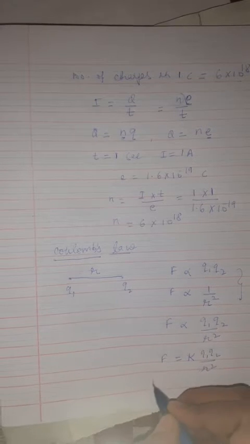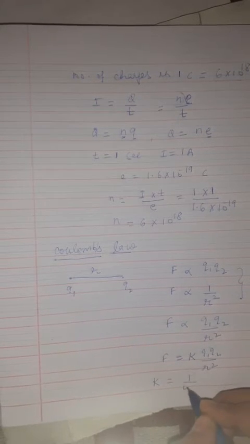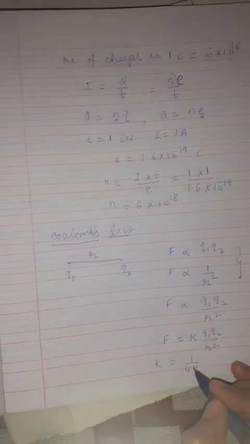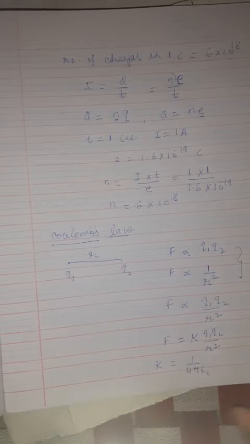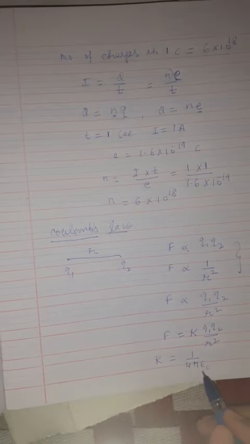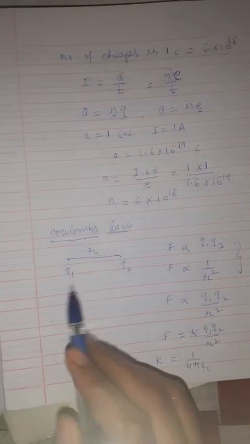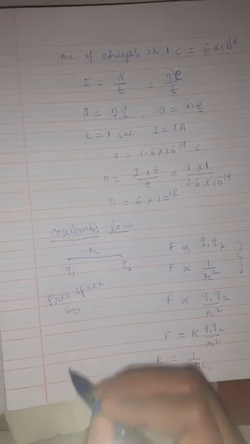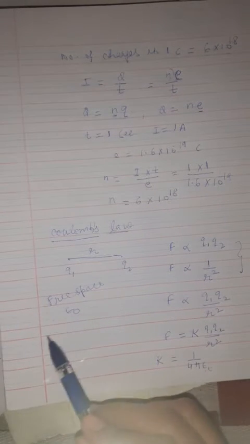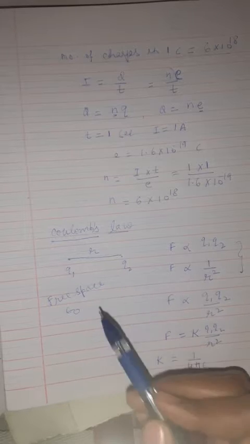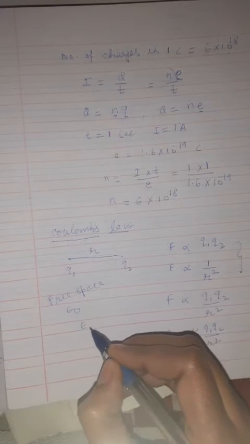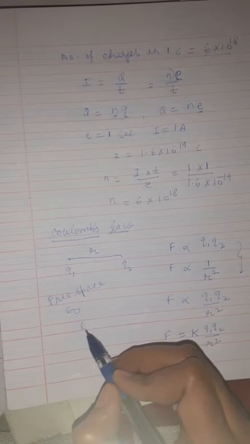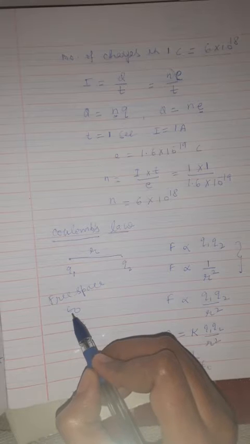The value of K here is actually 1 upon 4 pi epsilon naught, where epsilon naught is the permittivity of free space. If we have kept these two charges in free space, then we take the permittivity as epsilon naught. If we have kept these charges in a medium, then we should take the permittivity of the medium, epsilon. So epsilon is the permittivity of any medium, and epsilon naught is the permittivity of free space.